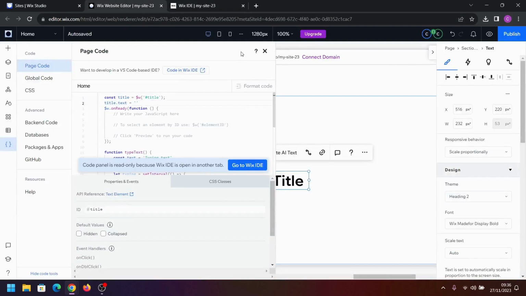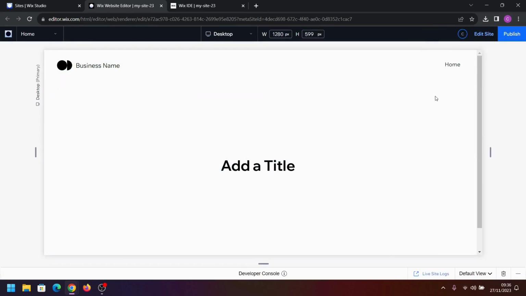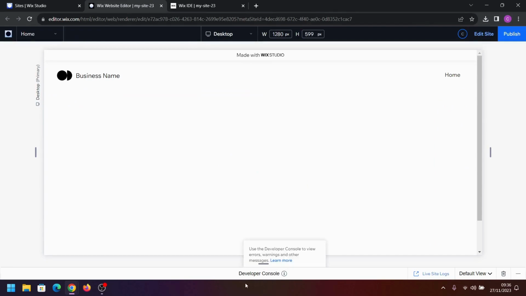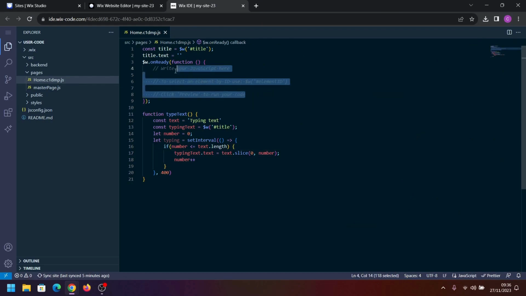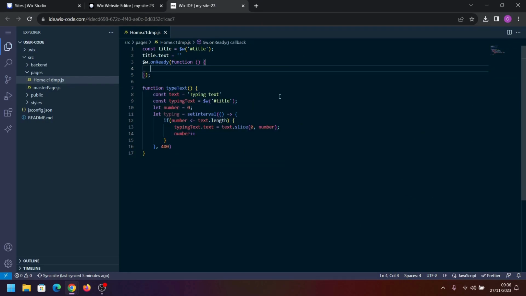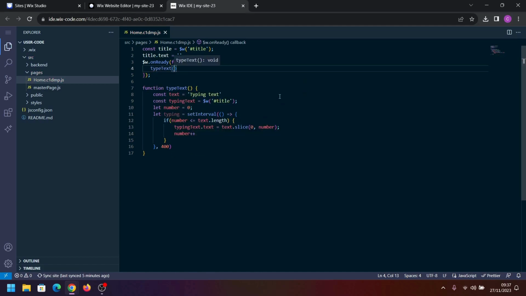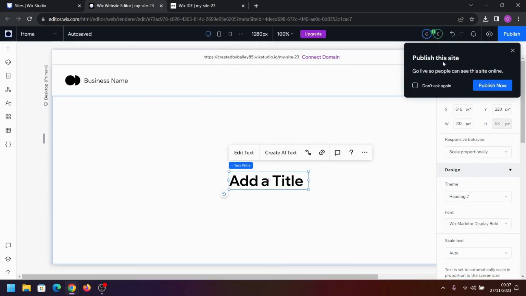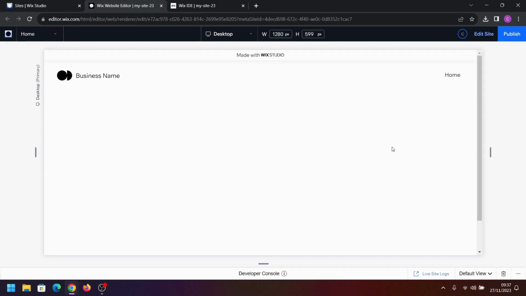If we go over to our site, we'll close that and click preview. Why isn't this working? I know why it's not working. We haven't called our function. In this onReady, we're now going to call this function. So when the page loads, this function will be called. Now if we click preview, we've got the type in effect.